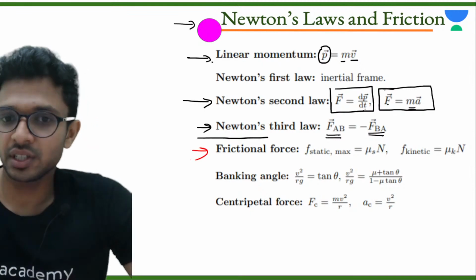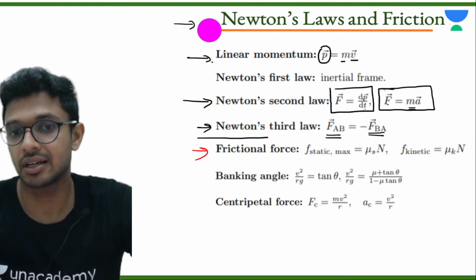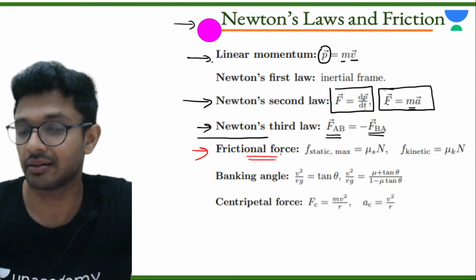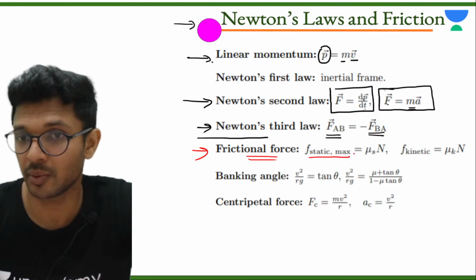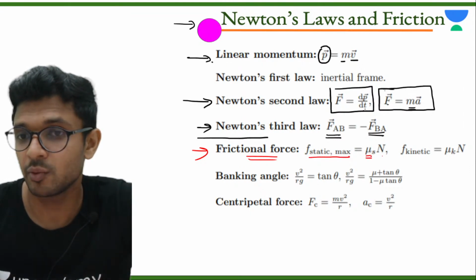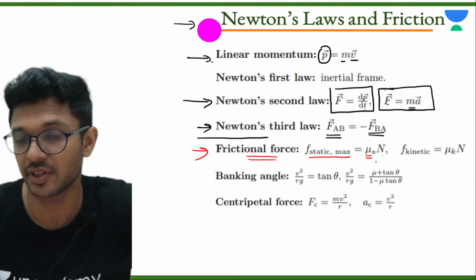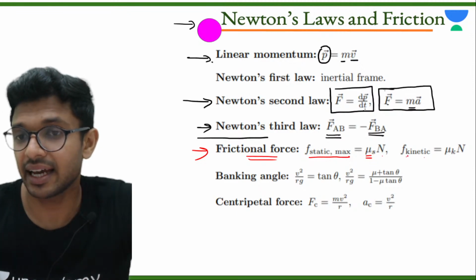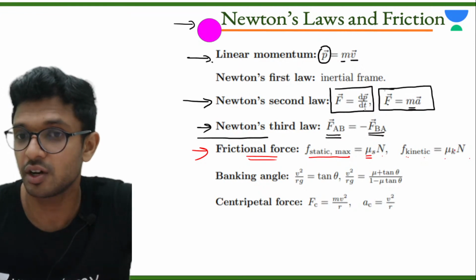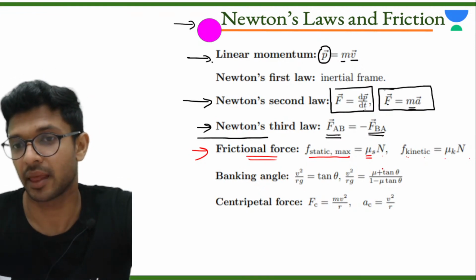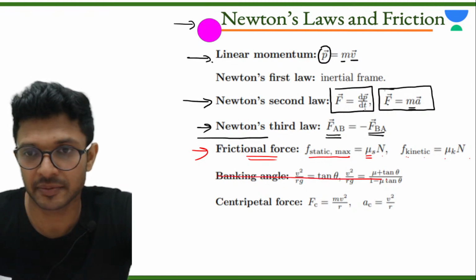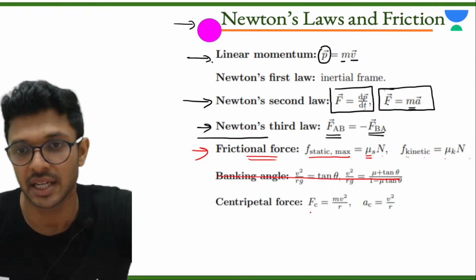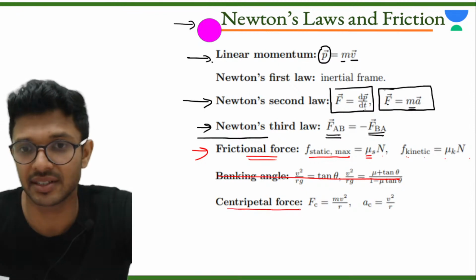So the main two equations which control the entire frictional force part are: the maximum value of static frictional force, the formula is mu s N, where mu s is the coefficient of static friction; and kinetic friction, whose value is equal to mu k into N, where mu k is the coefficient of kinetic friction. Okay, done. This we will discuss separately. Then this thing we already have discussed.